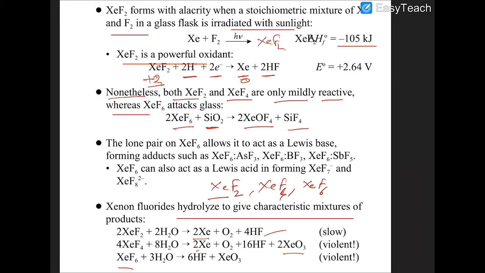Similarly, XeF6 when hydrolyzed completely will give you 6HF plus XeO3. So you can say that among the hydrolysis of XeF2, XeF6 and XeF4, the reaction of XeF4 with water is an example of a disproportionation reaction.